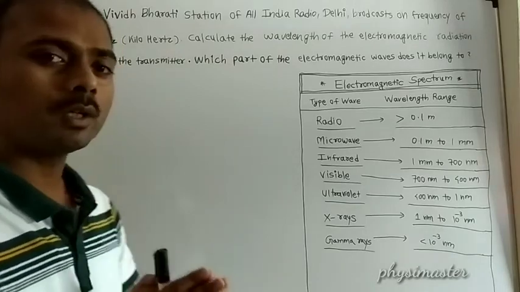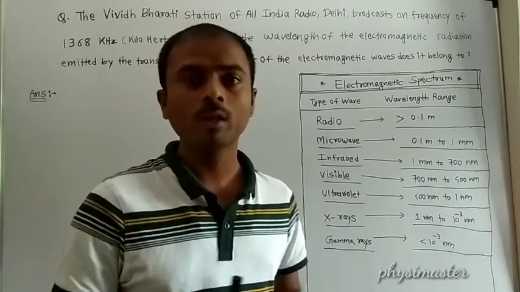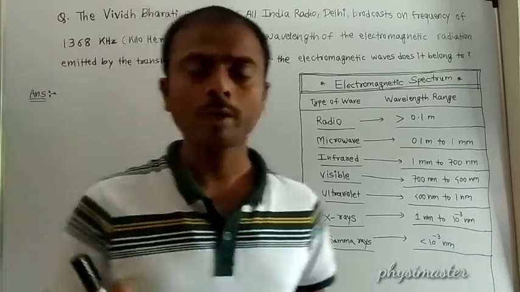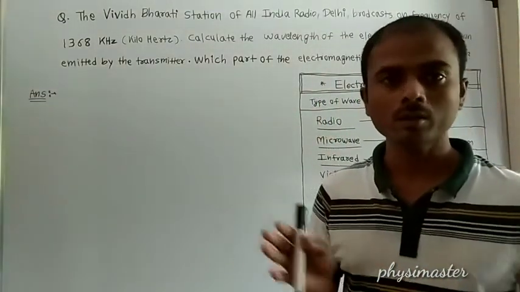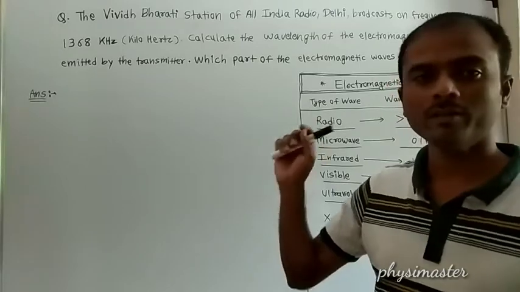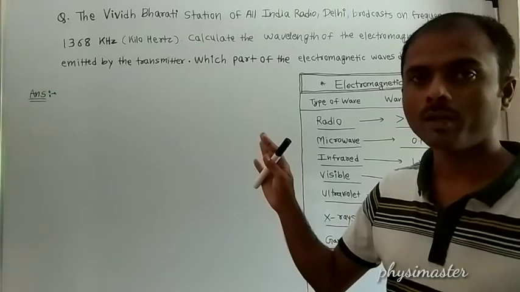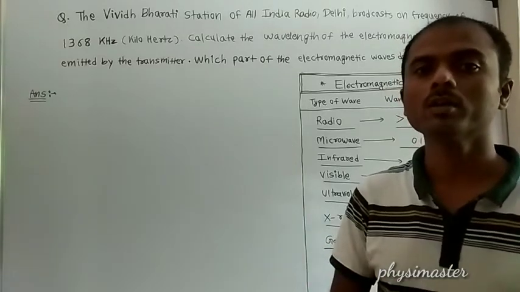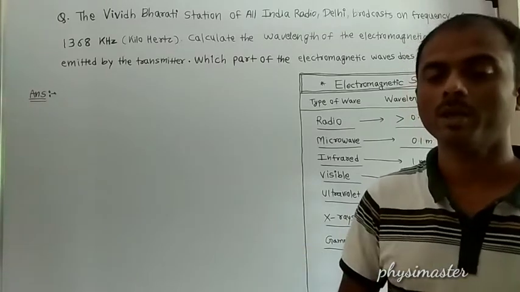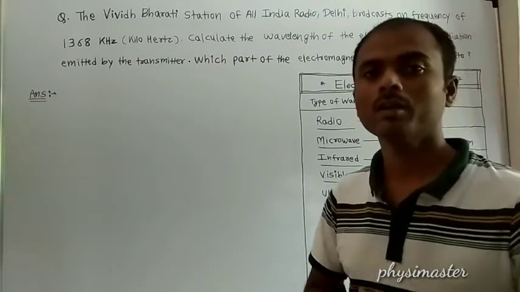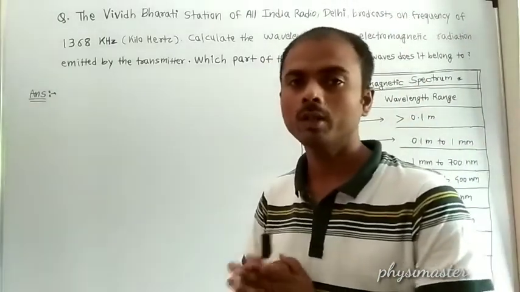So what is given? A radio transmitter at the radio station transmits electromagnetic waves of a particular frequency and a particular wavelength. The frequency is given, 1368 kilohertz, and we have to find out the wavelength of the radiation emitted by the transmitter, and tell which spectrum of electromagnetic waves it belongs to.